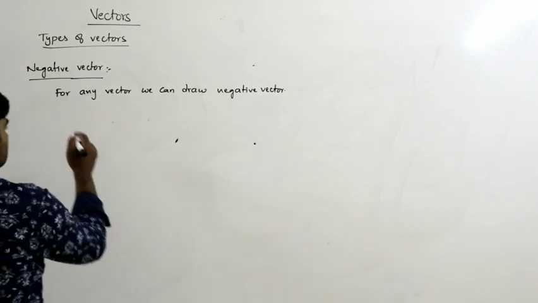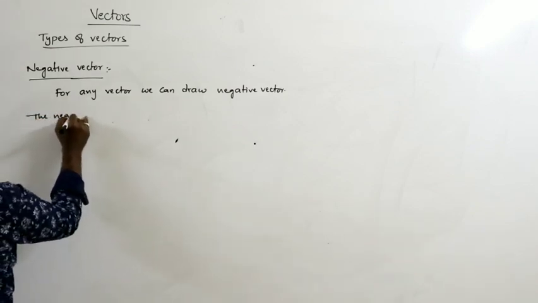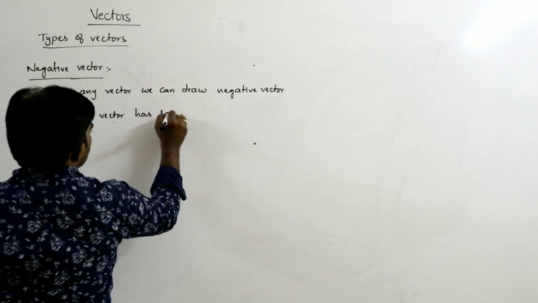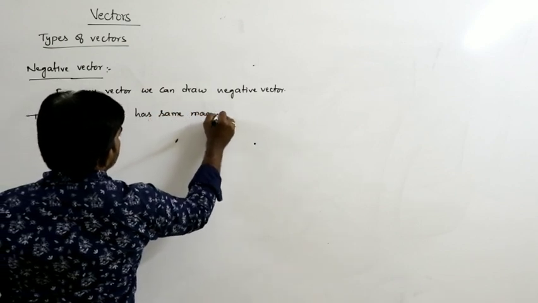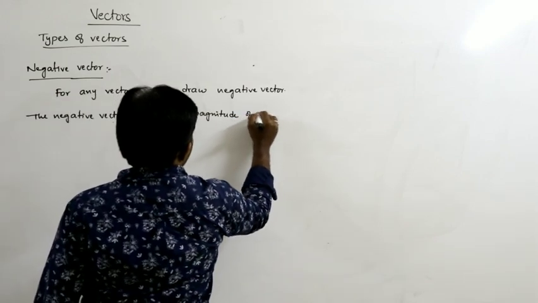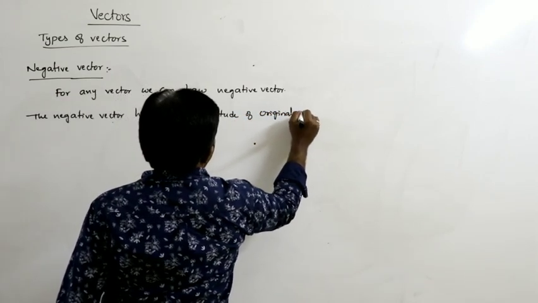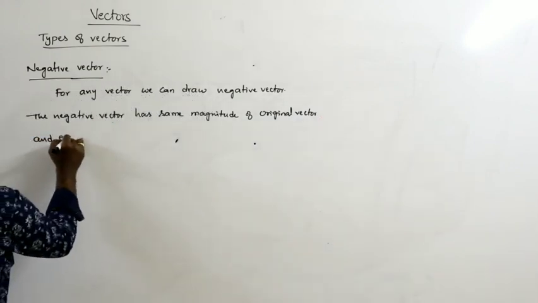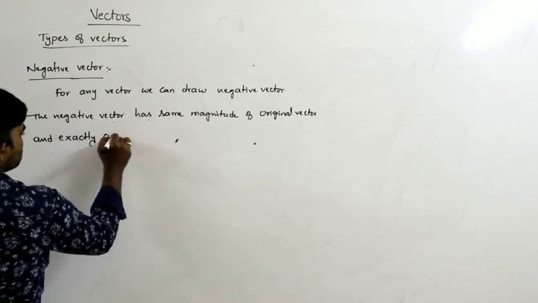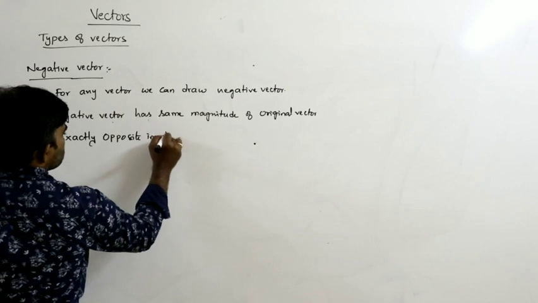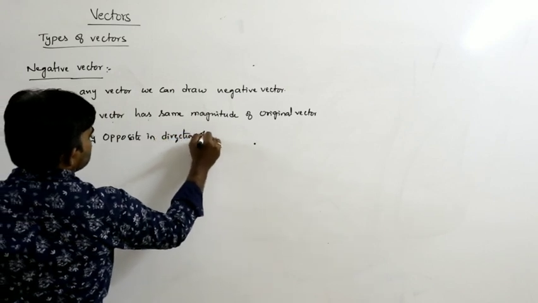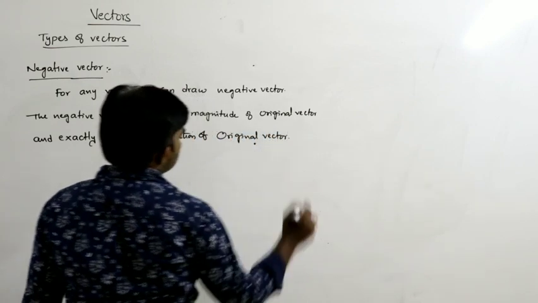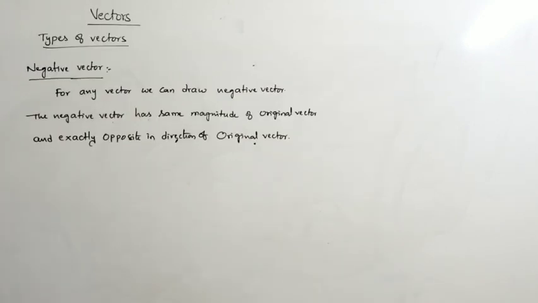So the negative vector has the same magnitude as the original vector and is exactly opposite in direction to the original vector. That is called a negative vector.